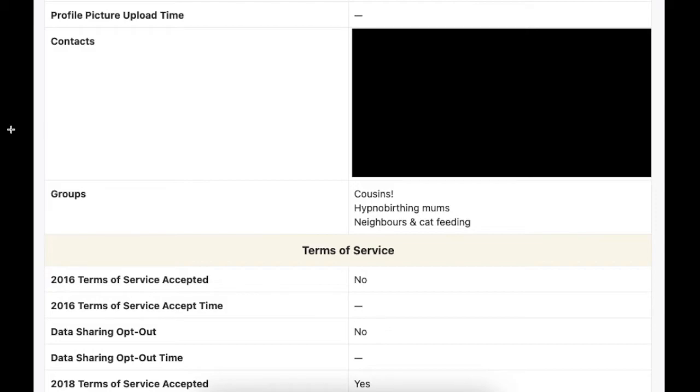And of course, having insight into the names of groups may give indication of what the user is interested in and what stage of life they're in. For example, me here with a hypnobirthing group means that I have most likely entered motherhood. And of course, all of these data points would be extremely interesting to advertising companies. In addition to the names of your groups being interesting to advertisers, they could also be of interest to governments.